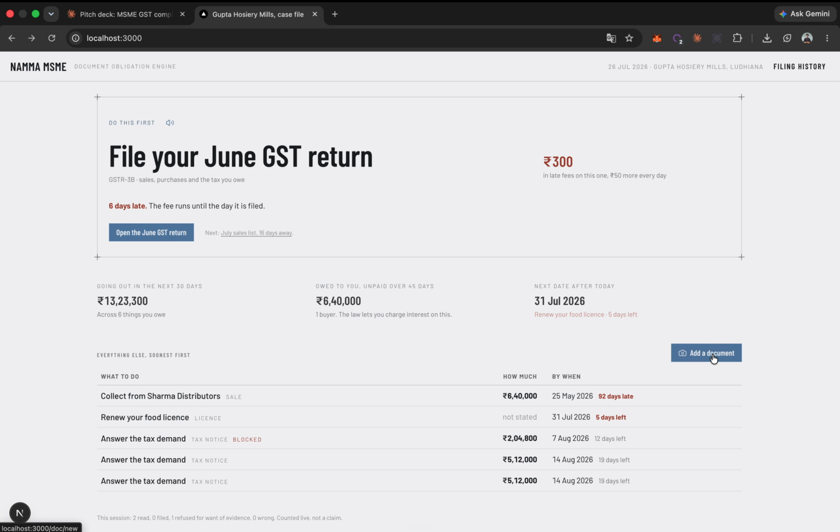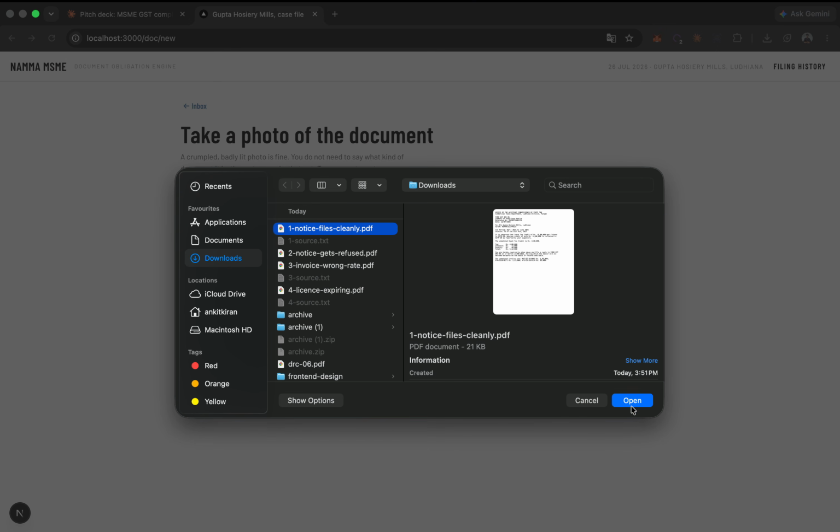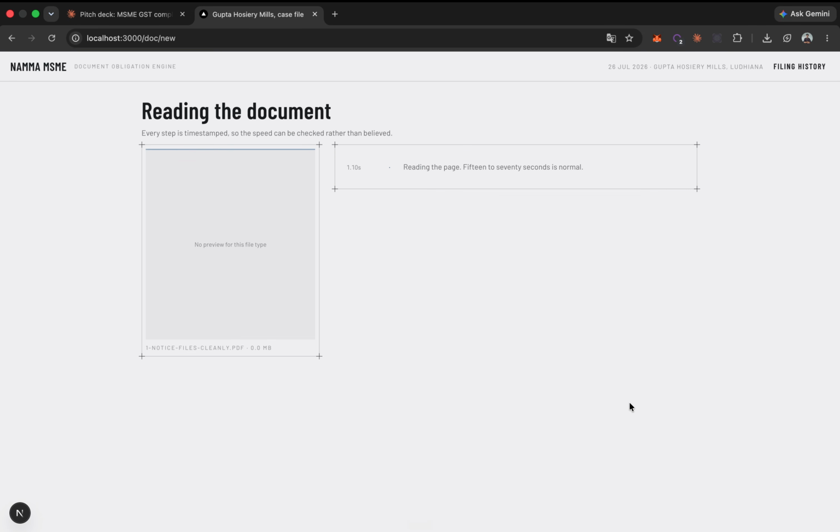Now suppose they want to add a document so that they can analyze and get results. So when we add an already present document, the document gets processed. We use Azure Document Intelligence to parse this and extract relevant information regarding the GST amount and all those things, and the document loading takes some time. So after this, a report will be generated regarding where they have to pay this money, to whom, and how much money, how many days are left, and the entire history.